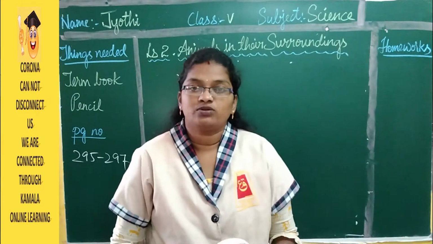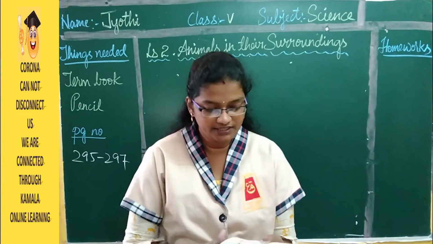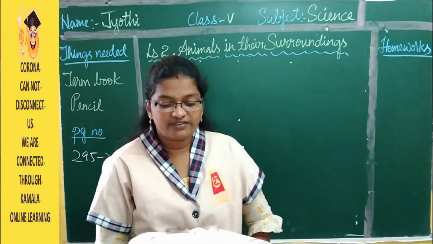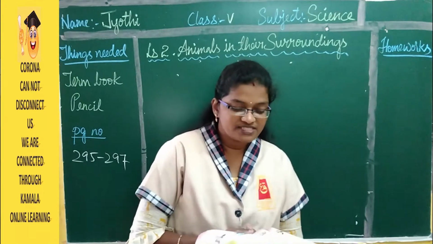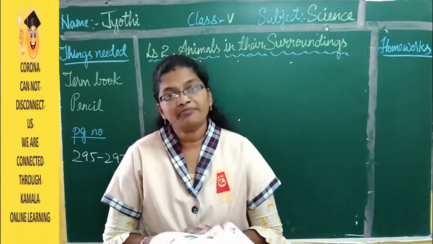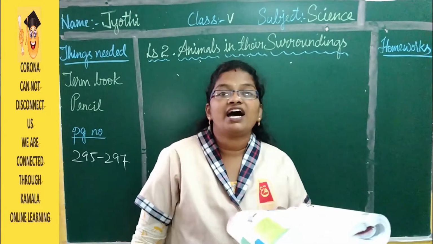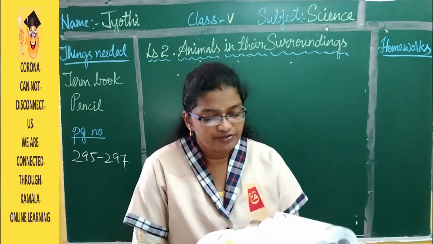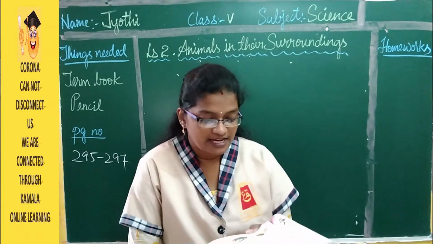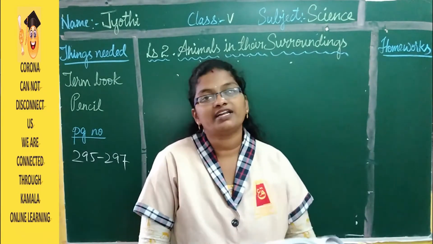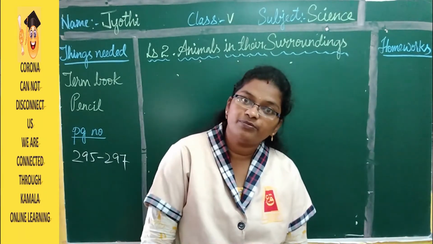Then we have learned about the different body coverings, that is the skin. And on page number 293 you have it, that I gave you as the homework. Hope you all have written it. So here mammals have skin covered with hair or fur. Then birds, they have feathers. Then reptiles, they have scales. And then mollusks, they have hard shells. Then amphibious animals, they have soft and moist skin. And the last one, fishes, they have wet and slimy scales.